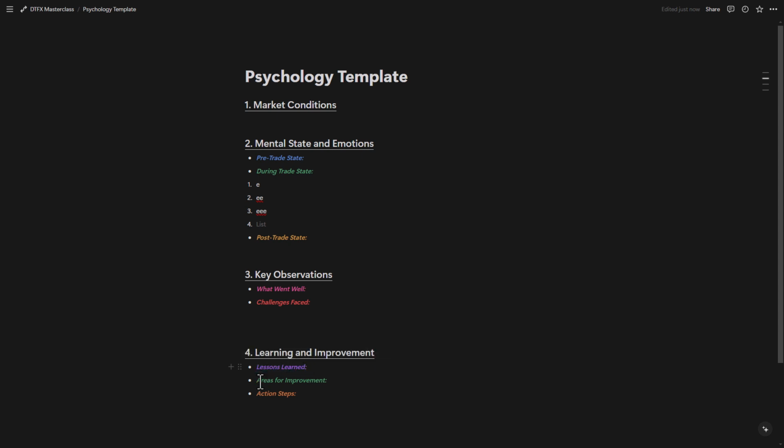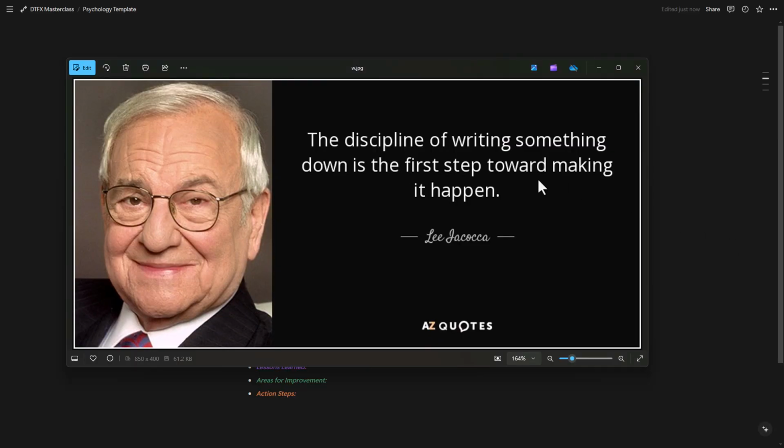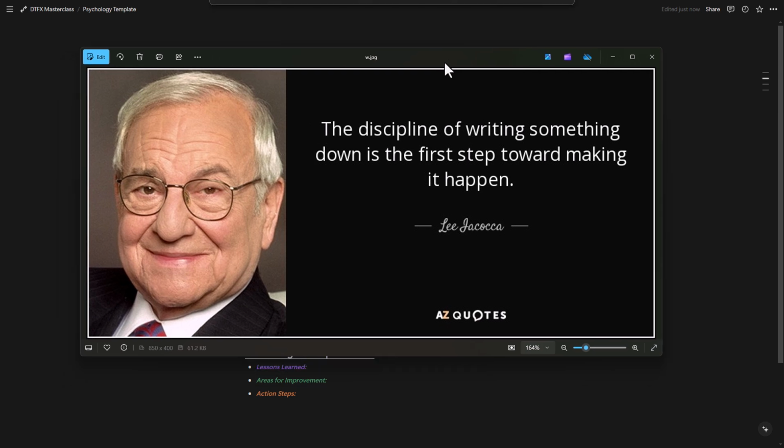So areas for improvement. This is something also very important, and I wanted to share with you a quote that I saw the other day, which is, the discipline of writing something down is the first step toward making it happen, right? This is 100% true.